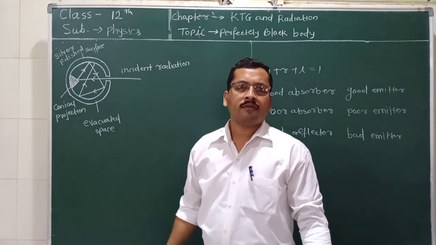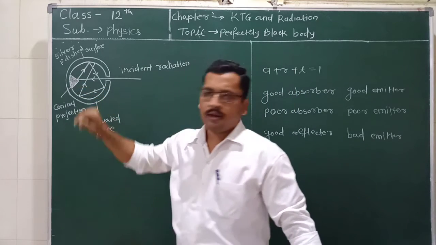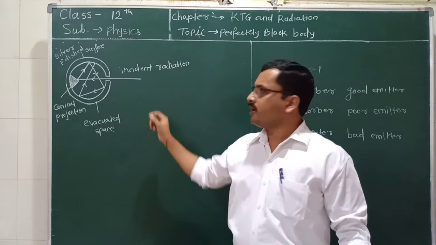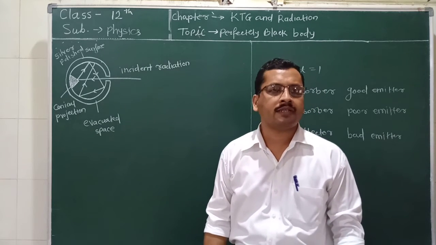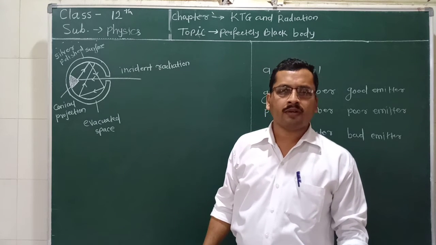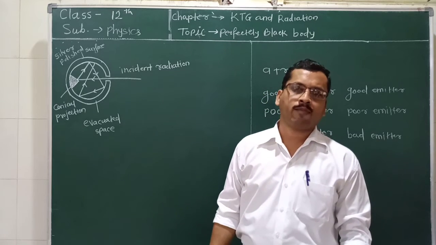What does it do? It does multiple reflection of the incident radiation, and when multiple reflections take place, most of the heat radiation gets absorbed, and we can use it as a perfectly black body.